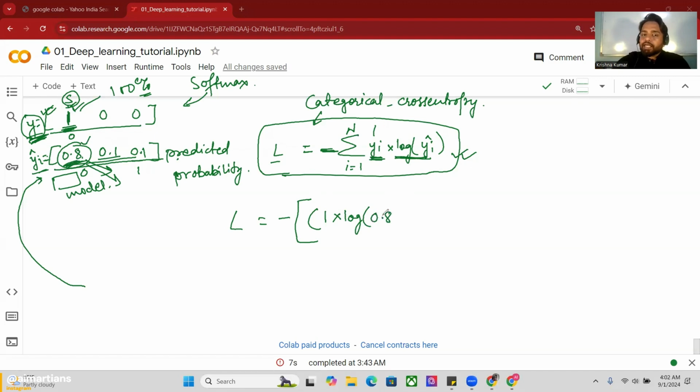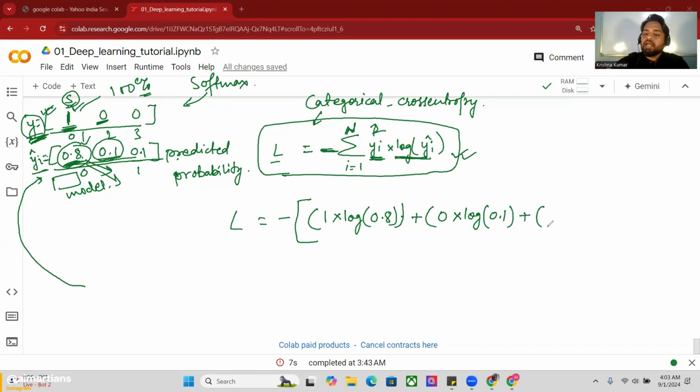So 0.8. See, i is equal to 1. It will start from 1 and go up to n, meaning however many samples. Here I have 1, 2, 3 samples, right? So I start from 1, and that's why I'm getting 0.8. Again plus, I will mention the second value of yi. This time the value of i becomes 2. So on the second index, in the actual value yi, I have 0, and I will multiply that 0 by log of yi cap 2, which is 0.1.